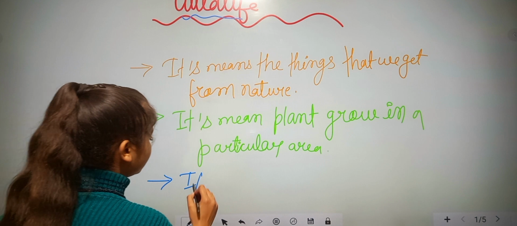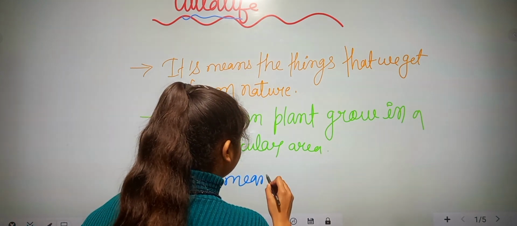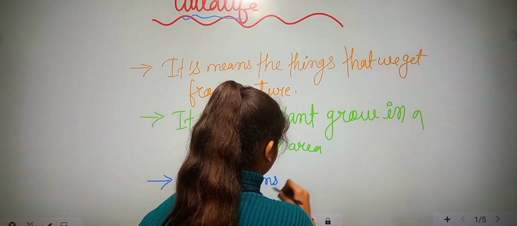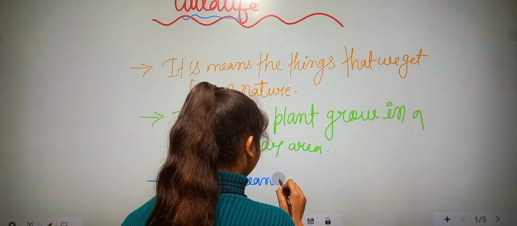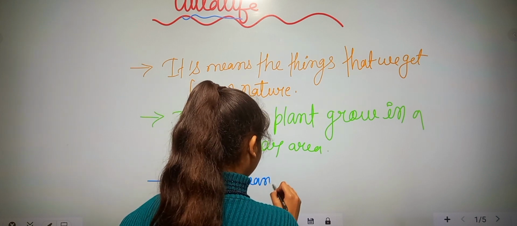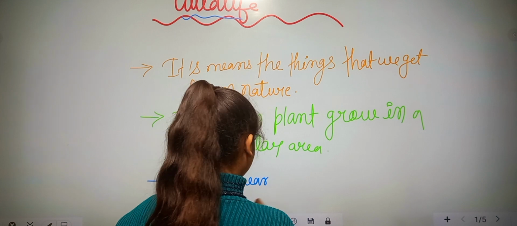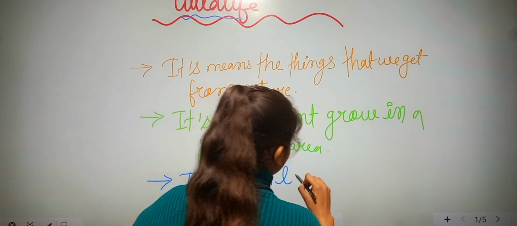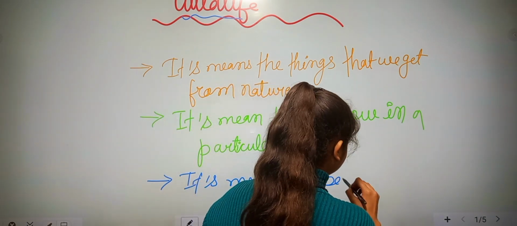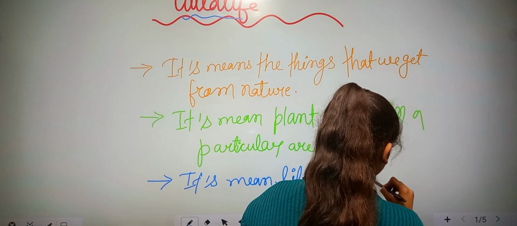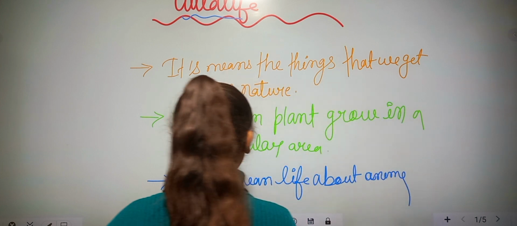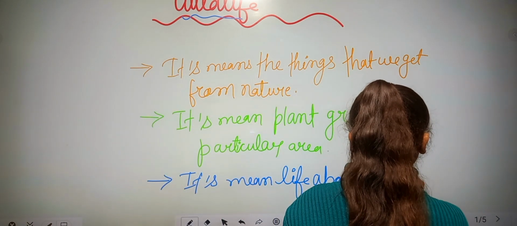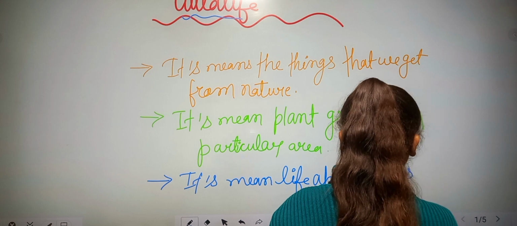It means life about animals, or we can also write here life about wild animals, not domestic animals, because we know where domestic animals live.